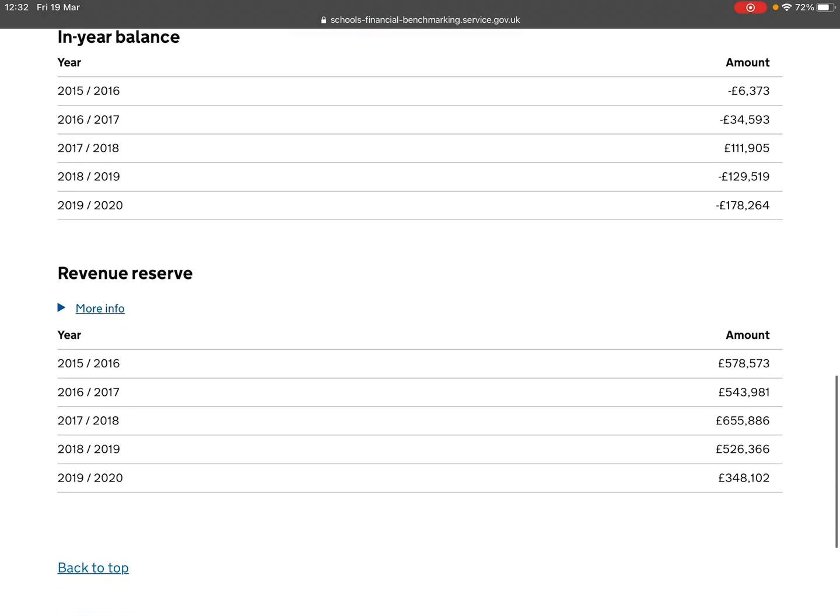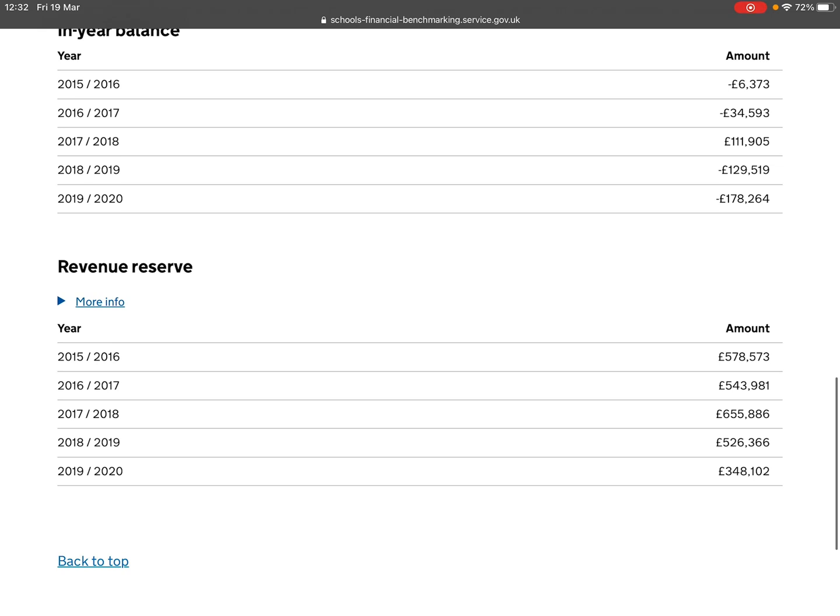If we look at the bottom, information for revenue reserves, this shows how much cash the school has left in the bank. It doesn't include capital reserves which it may have for building projects or window replacement programs. And again, I can see here that the narrative or the direction of travel of these figures is down.